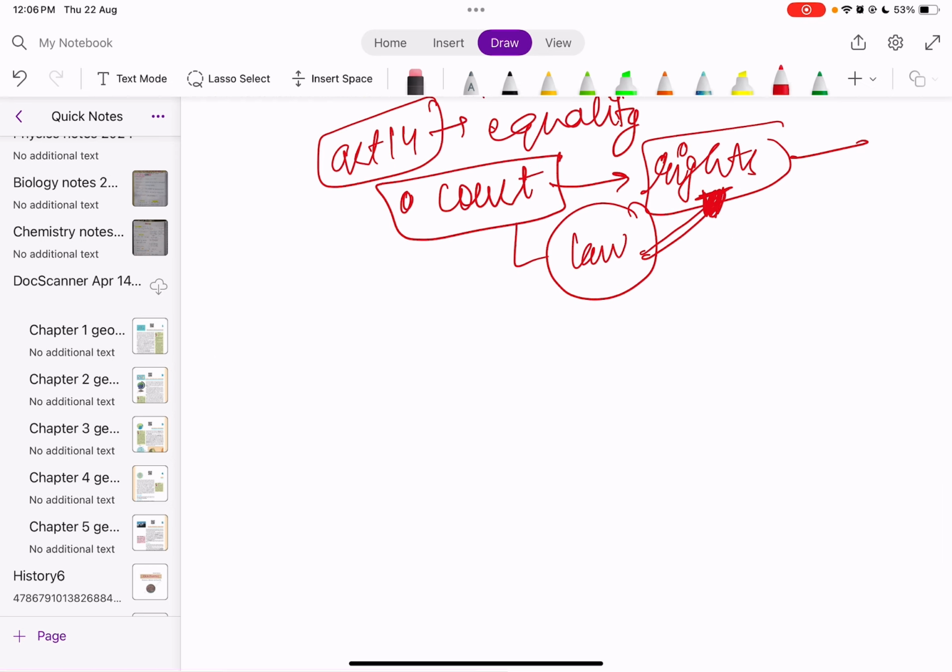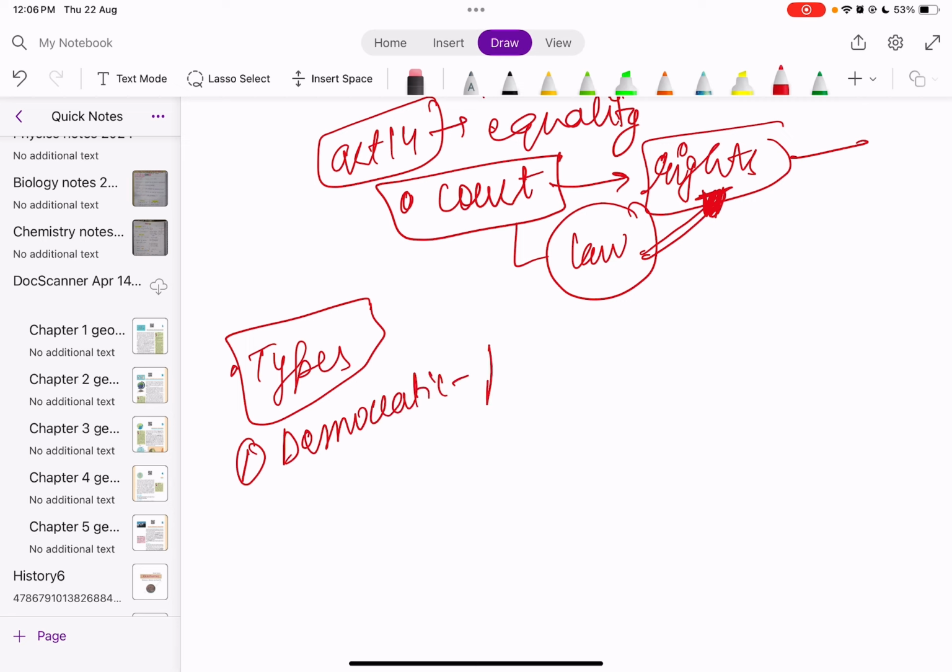Now after the law and the government, we got to know how the government works. Now we need to know the types of government. The government in India is the democratic government, where people choose their own ruler. And one more, as we know, is the monarchy.